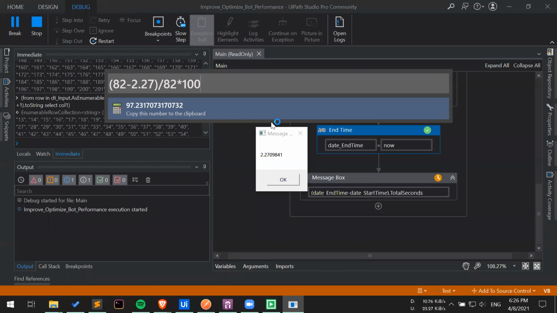So with the help of just this small thing, with the introduction of link queries, with the introduction of Lambda functions, I will show you a very basic example of Lambda function after this. But with the help of these small things, you can go ahead and get significant performance improvement. And with these performance improvements, you can save a lot of time, license time, which will eventually allow you to develop more processes and deploy them in the saved license time. So this is the benefit of using link queries.